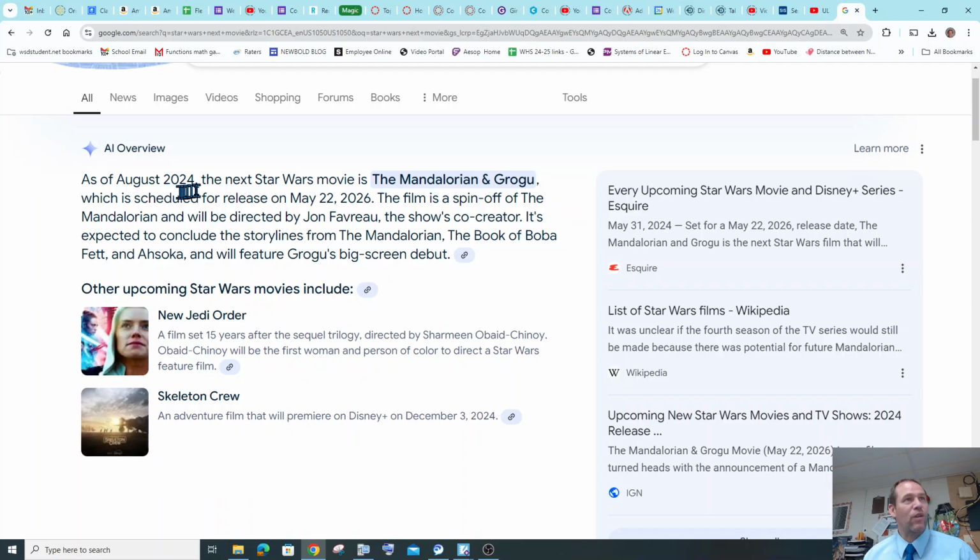So I don't know if you know this, but my wife likes Baby Grogu, Baby Yoda. And in August 2024, the next Star Wars movie is The Mandalorian and Grogu. What? Scheduled for release on May 22nd, 2026. This film is a spin-off of The Mandalorian, directed by Jon Favreau. And it's expected to conclude the storylines from The Mandalorian, Book of Boba Fett, Ahsoka, and Grogu's big screen debut. Woo! Also, New Jedi Order, a film set 15 years after the sequel trilogy. So we got some good things coming up for sure.